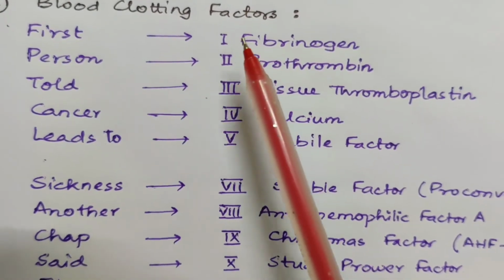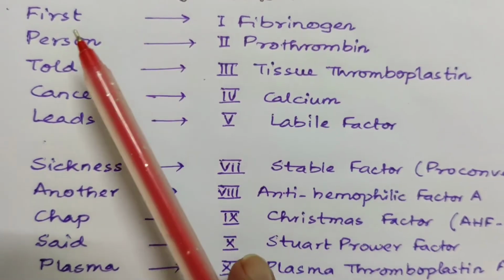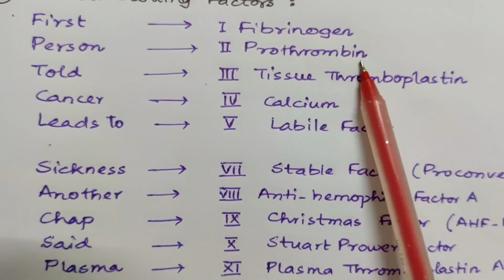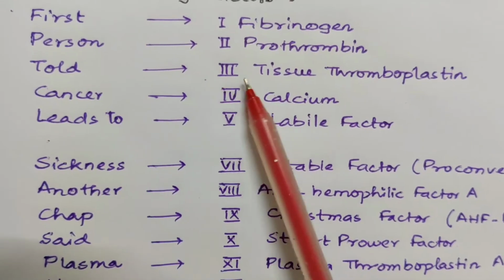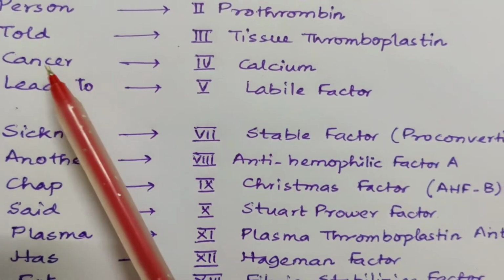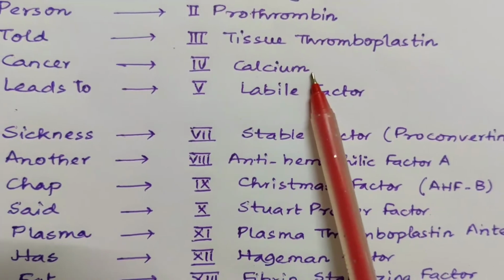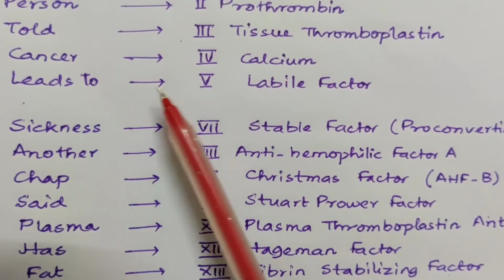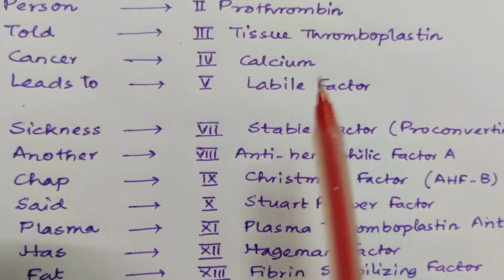F for factor 1, that is fibrinogen. Person is factor 2, that is prothrombin. Told, factor 3, tissue thromboplastin. Cancer is calcium. Leads to is fifth factor, labile factor.